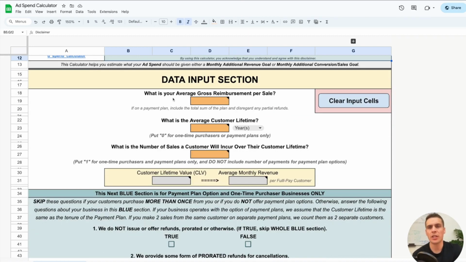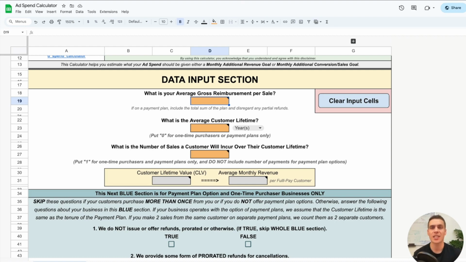The first question that we ask you is, what is your average gross reimbursement per sale? So let's say that you're an orthodontist practice and you do braces and you provide Invisalign for your patients. And let's just say that every sale you get about $5,000 in gross reimbursement. Okay. That doesn't include your expenses. That's simply what your customer pays you to provide them with your service or product.